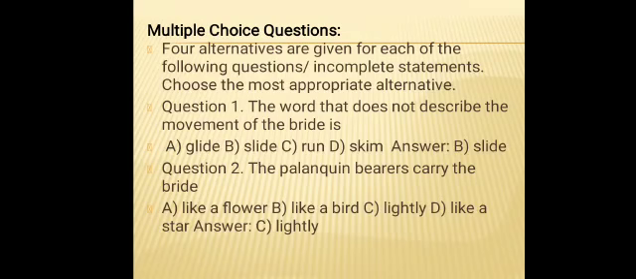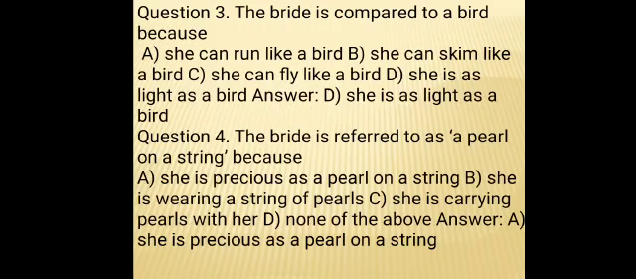First question is, the word that does not describe the movement of the bride is. The options are glide, slide, run, skim. The answer is slide. Question number 2, the palanquin bearers carry the bride. The options are like a flower, like a bird, lightly, like a star. The answer is lightly.